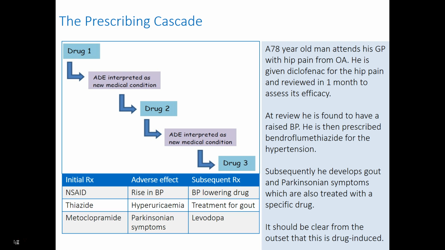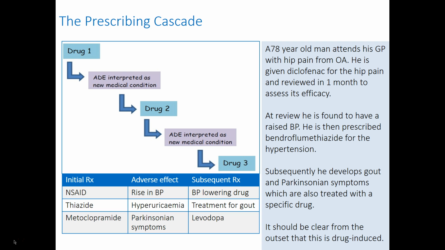Now, you should know from the medication review class that diclofenac and other non-steroidals in those aged over 65 is not a good choice for 2 reasons. One is because of the GI side effects and dyspepsia and indigestion and sometimes bleeding. But more importantly, nowadays we are aware that non-steroidals in this age group cause cardiac events, both fatal and non-fatal cardiac events. So on review 1 month later, he's found to have a raised blood pressure.